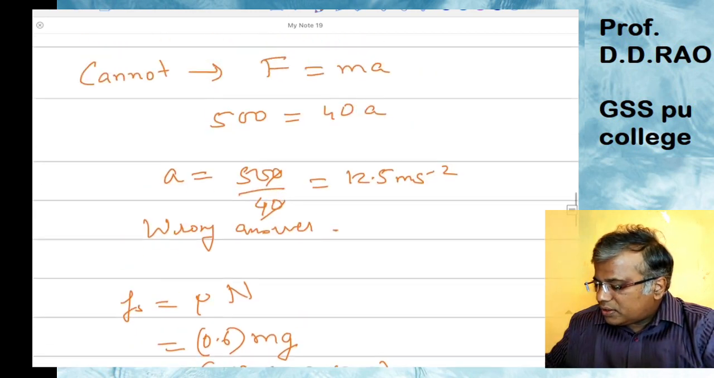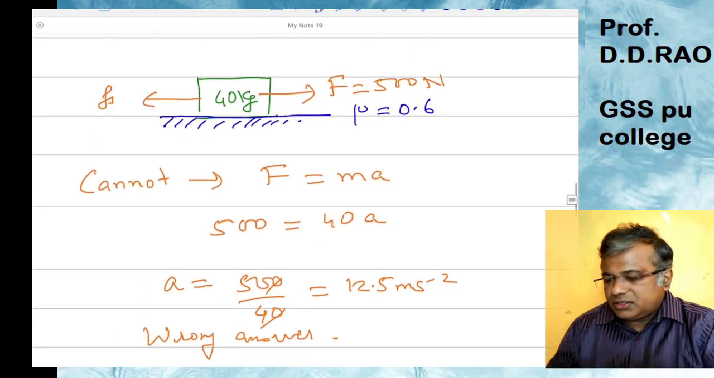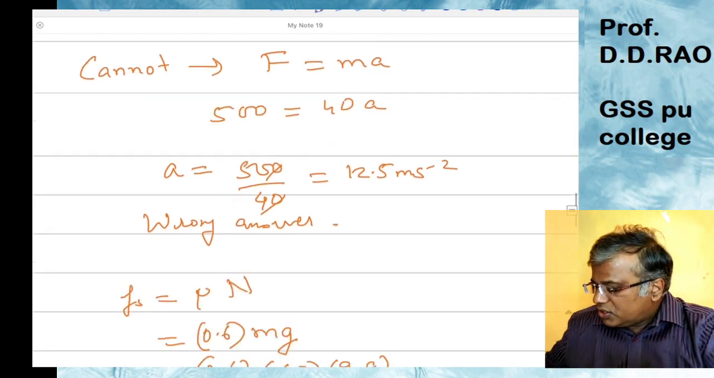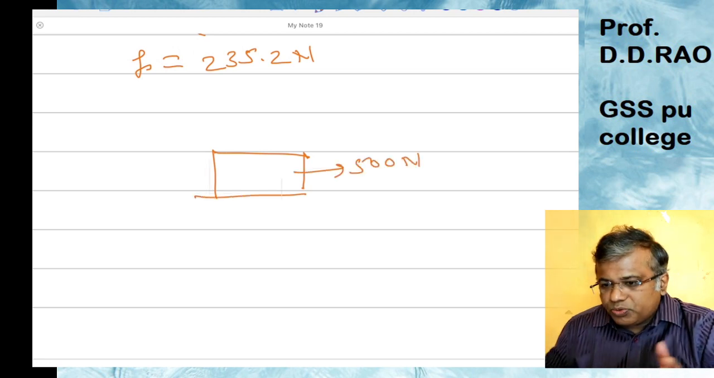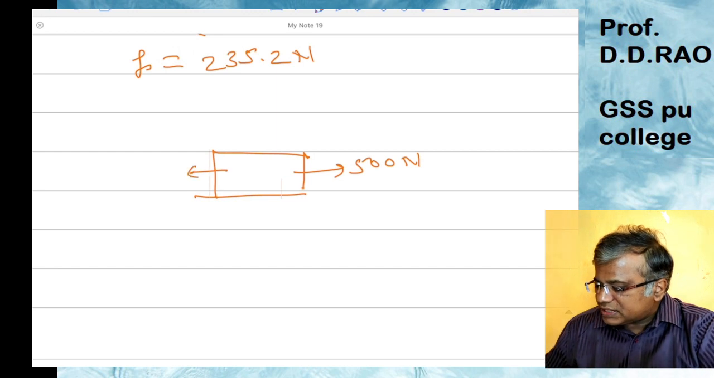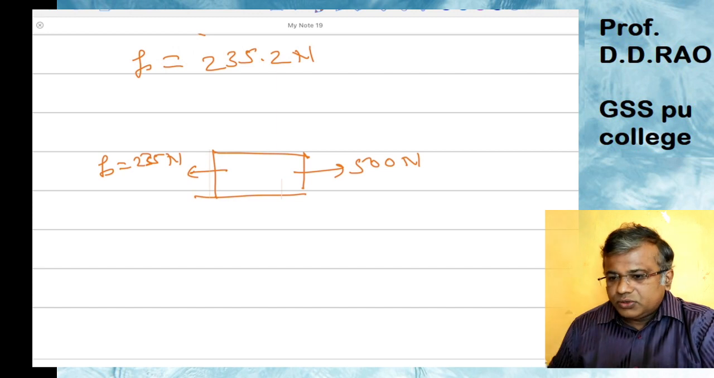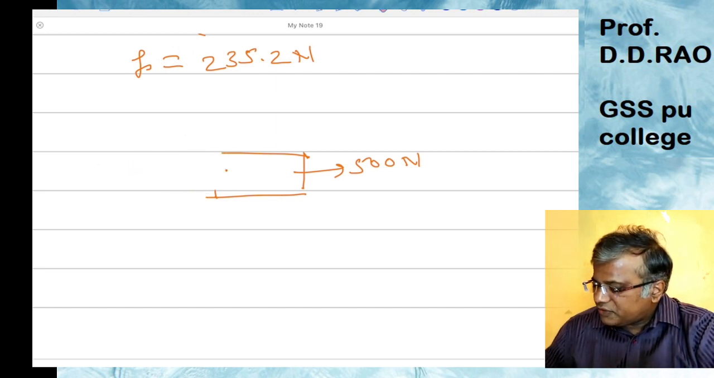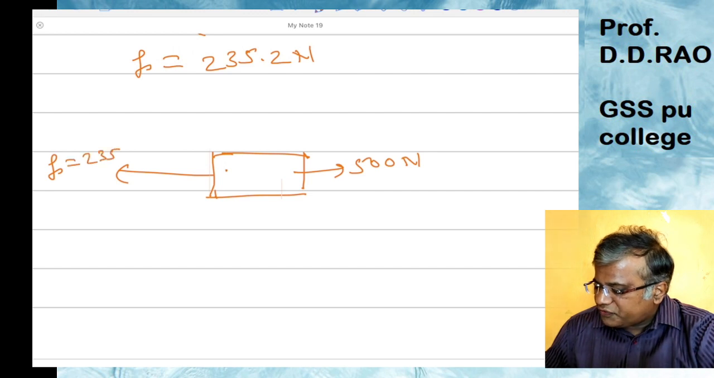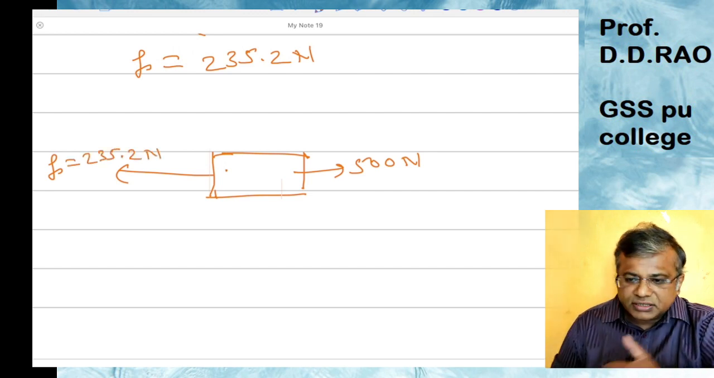Now if you see the question and the diagram, you will see that there is a force of 500 Newton which is trying to pull the object, and a frictional force Fs which is 235.2 Newton to be exact. So there is a frictional force of 235.2 Newton acting in which direction? Reverse direction.